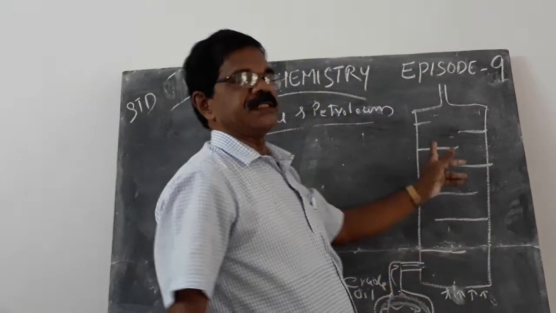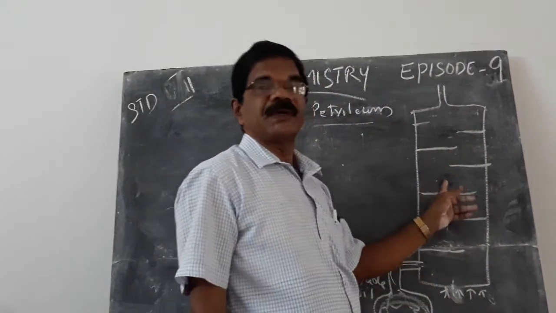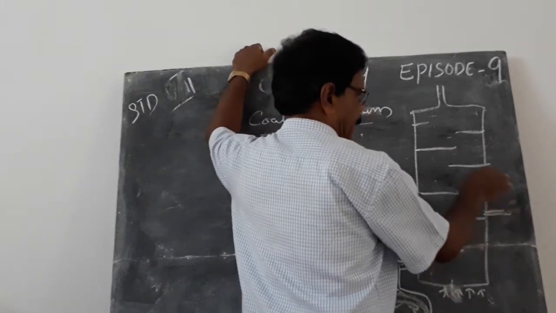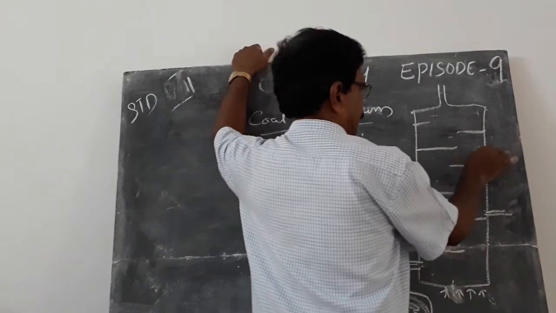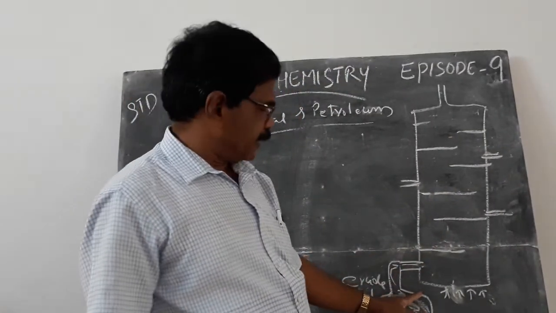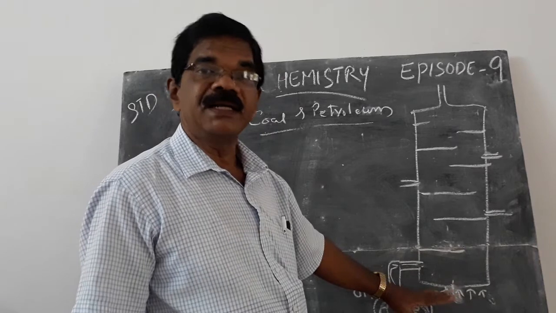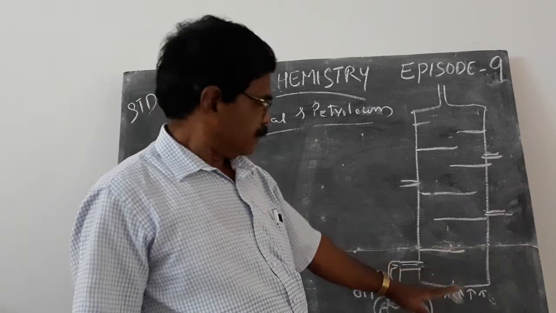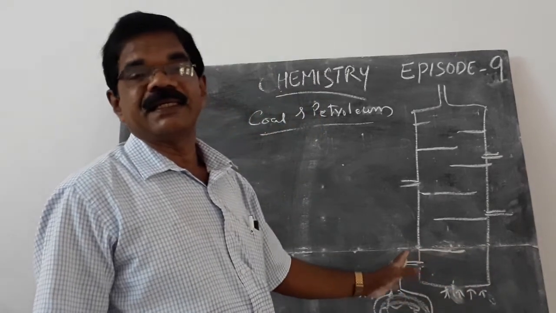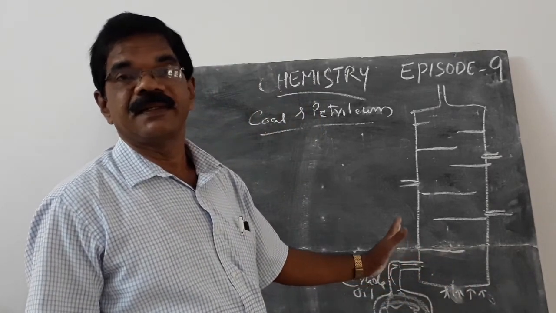This is known as the fractionating column. In the fractionating column, the crude oil is pumped in from the bottom. Then it is heated slowly.